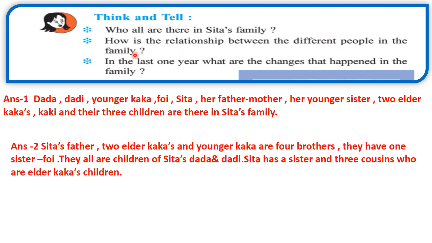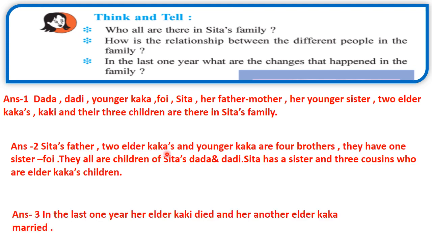Now, next is, in the last 1 year, what are the changes that happened in the family? So, in the last 1 year, her elder Kaki died and her another elder Kaka married. So, these types of changes have occurred in her family in the last 1 year.